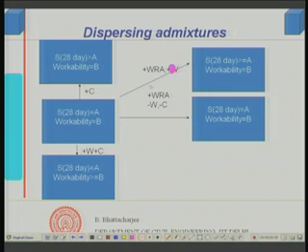I have added water reducing agent, and then what would it do? If I want to keep my workability same, I will actually reduce my water, it should be minus W, I will reduce some of my water. So, I have added water reducing agent, I will subtract some water. Now, since my W by C has to be same, then I can subtract some cement also.